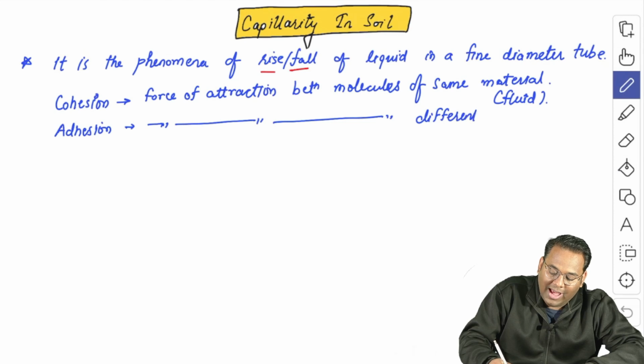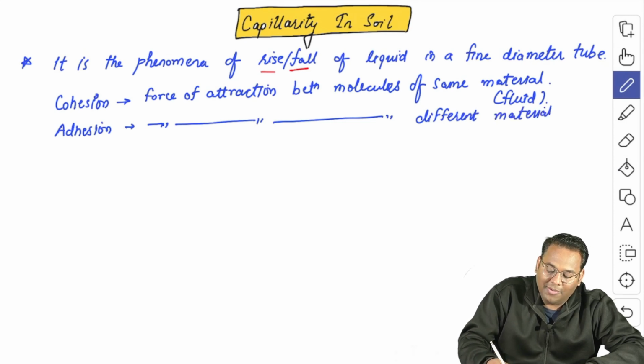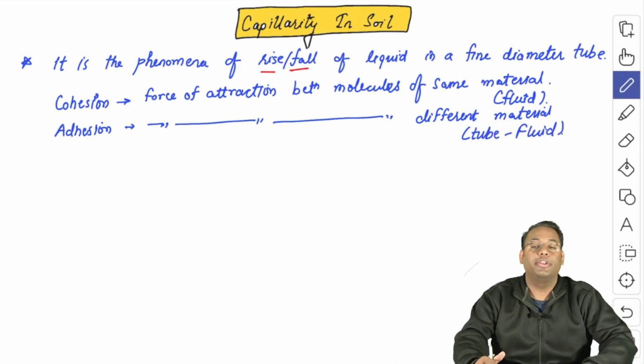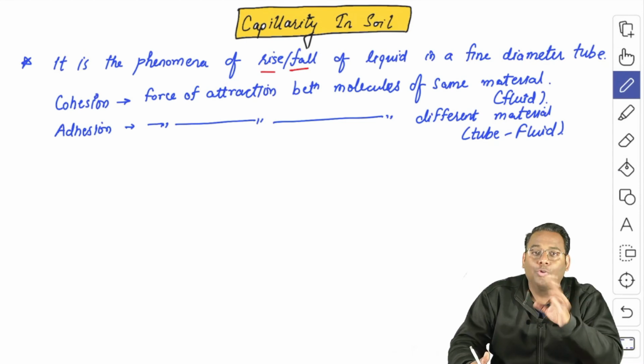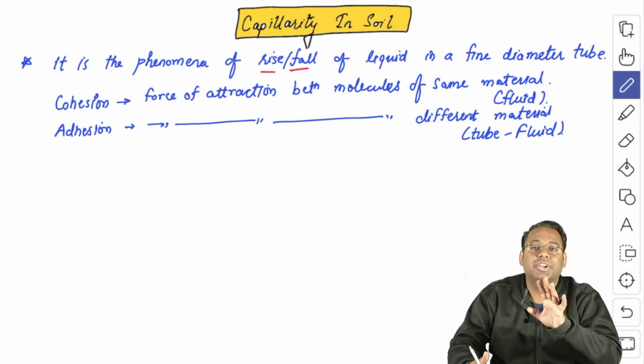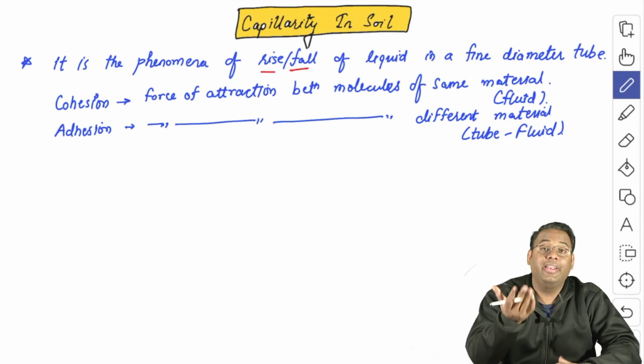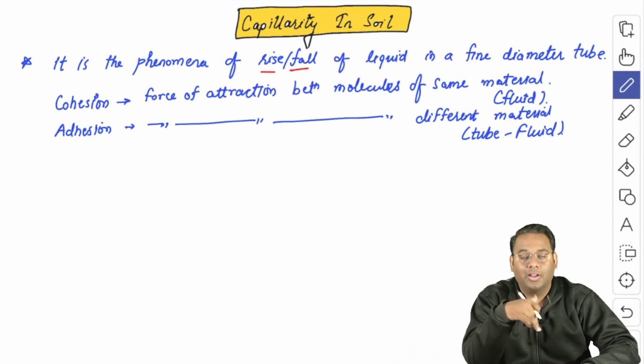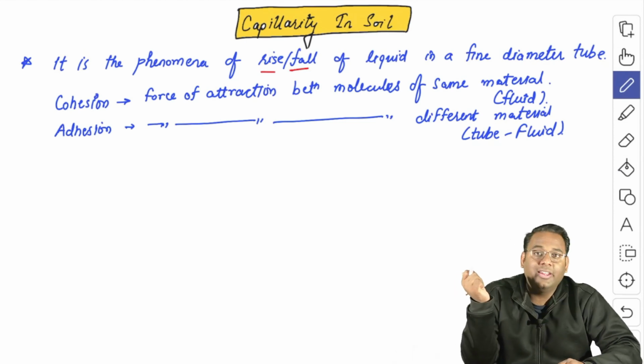And obviously, as we are going to observe the capillarity, here the different materials are the tube material and the fluid molecules. There is no direct relation between cohesion and adhesion. It varies from material to material.